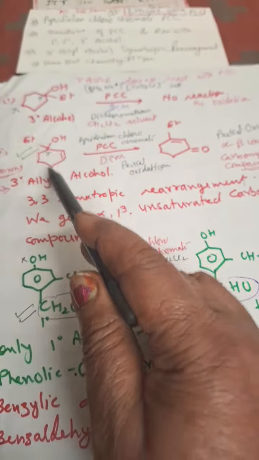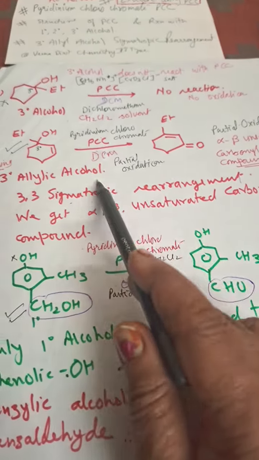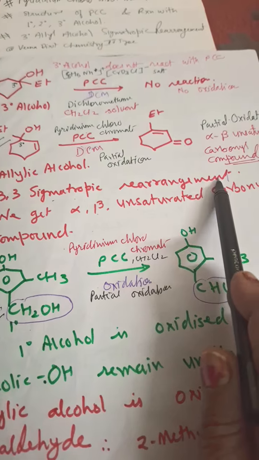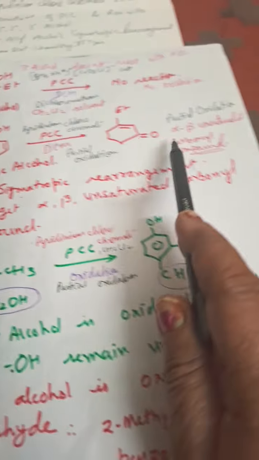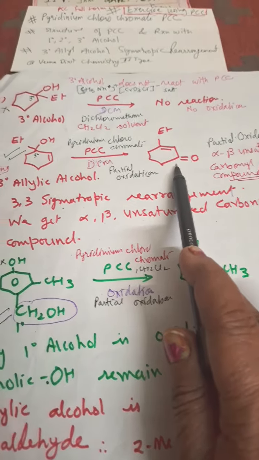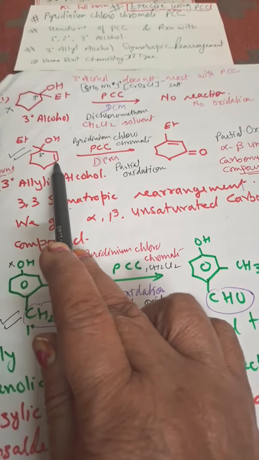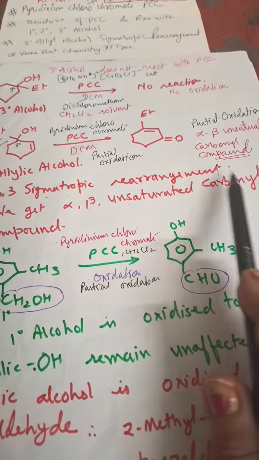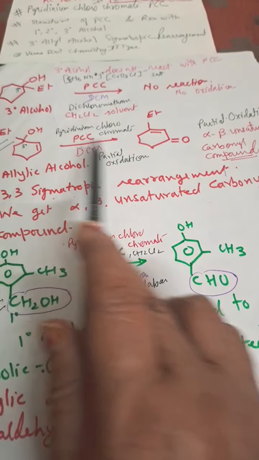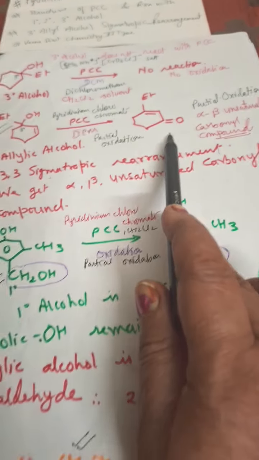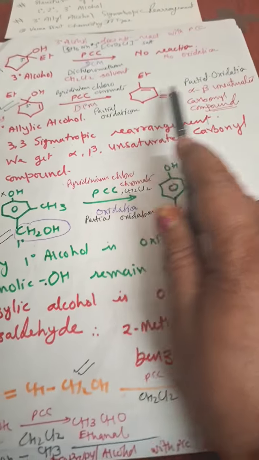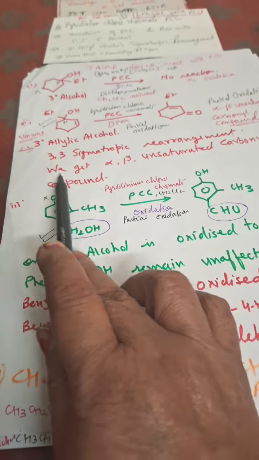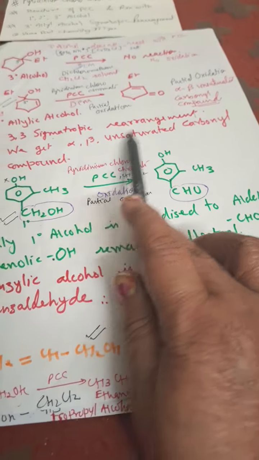Because it is a 3-degree carbon with an allyl group in the allylic position, it is called allylic alcohol. Of course, it will give this reaction. Here 3,3 sigmatropic rearrangement will take place, and an alpha beta unsaturated carbonyl compound is obtained. See, there is rearrangement of this double bond and the OH. That is why we call it 3,3 sigmatropic rearrangement. Here it is oxidized to a keto group, so it is an alpha beta unsaturated ketone.